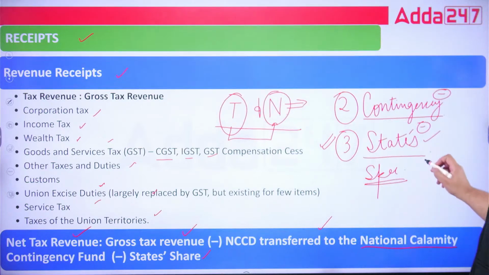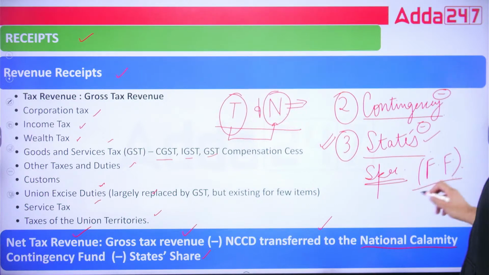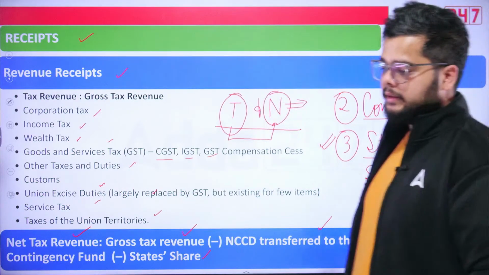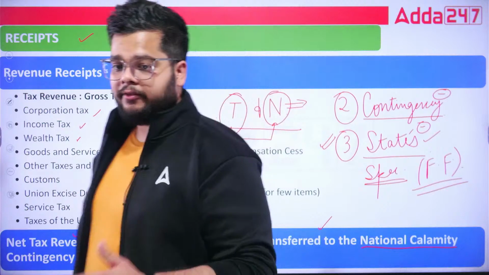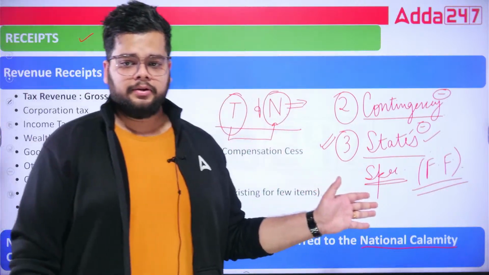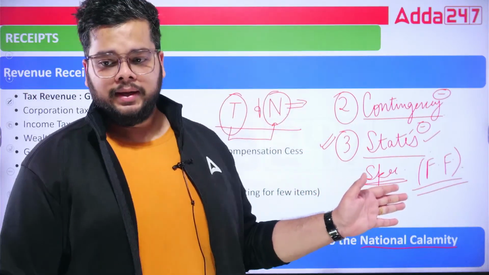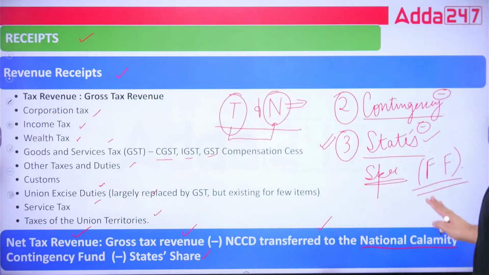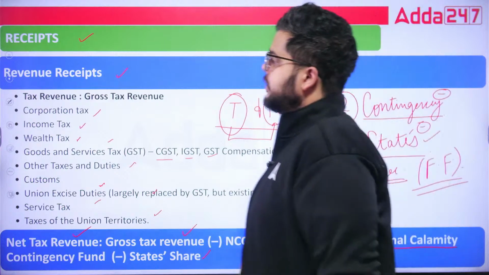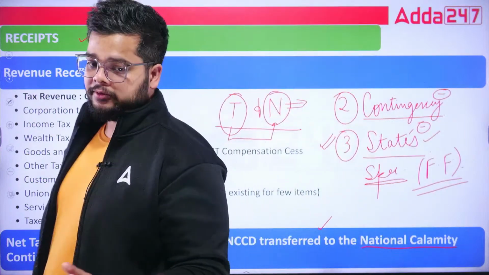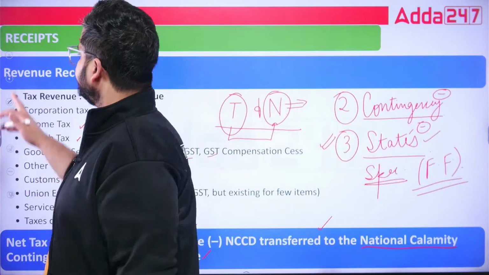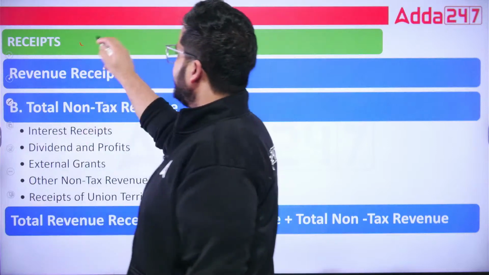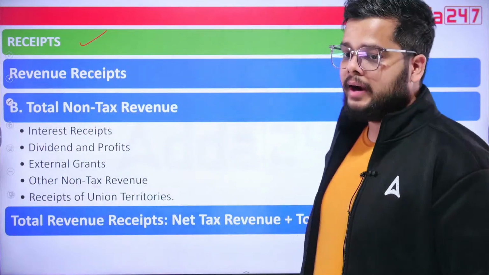Fine. Fiscal federalism, and Niti Aayog, Planning Commission. I hope you guys remember, because we have dealt with this particular unit also of Planning Commission, planning in India. Fiscal federalism, states share. That is why we were saying that it is an important part. The state allocation fund is very, very important. Okay. Next, let's move on to receipts under the